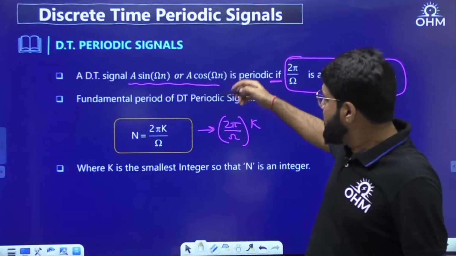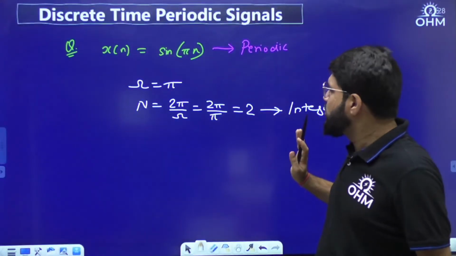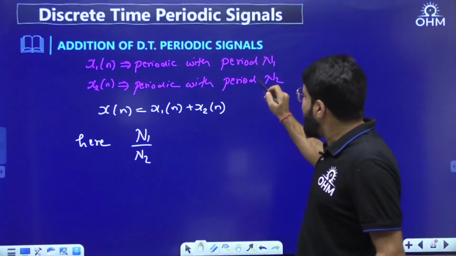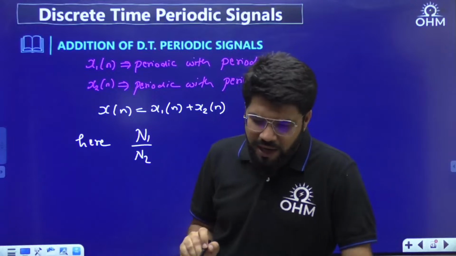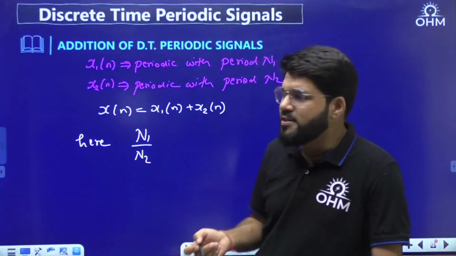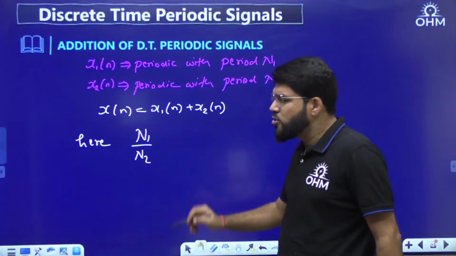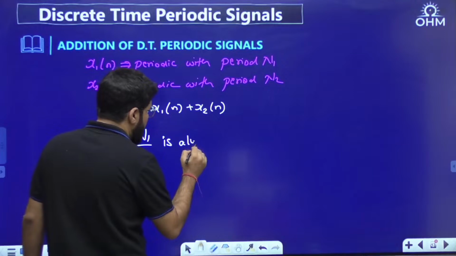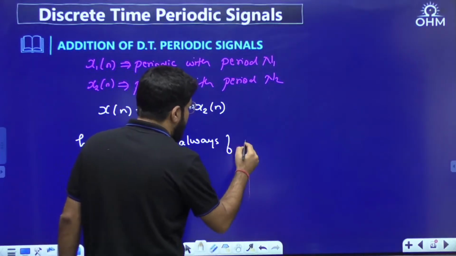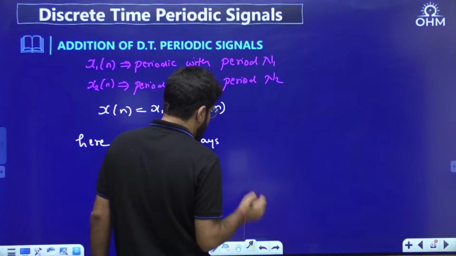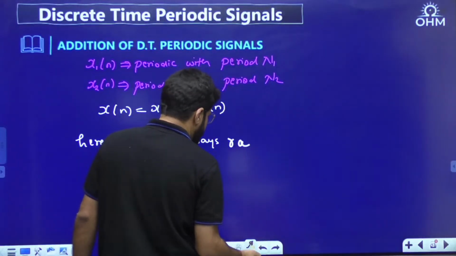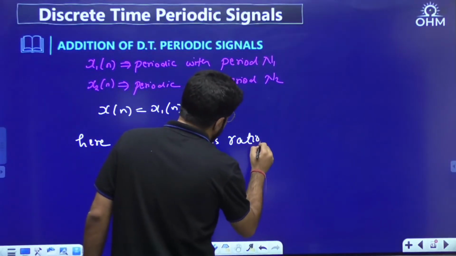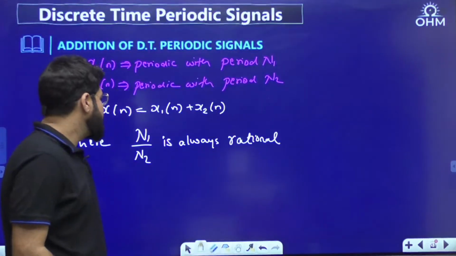Because individually both are periodic and they have some period N1 and N2, which are automatically integers, you automatically have a ratio of two integers, N1 by N2, which is always and always rational.